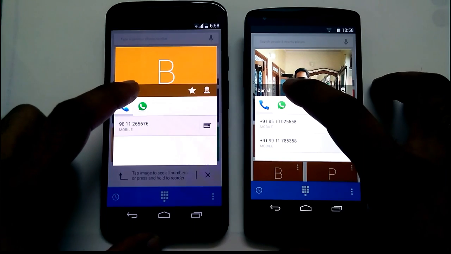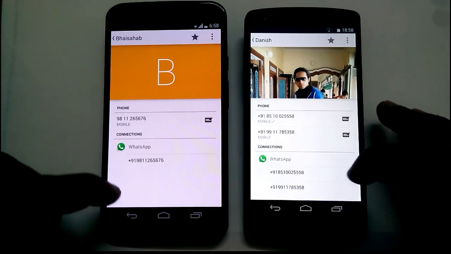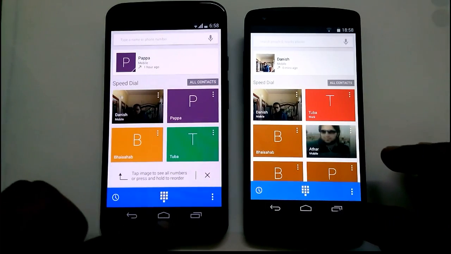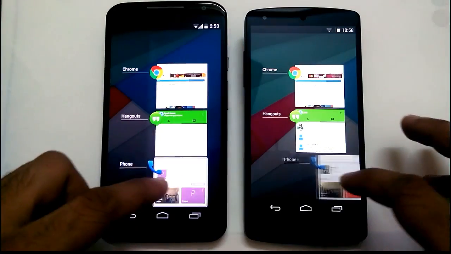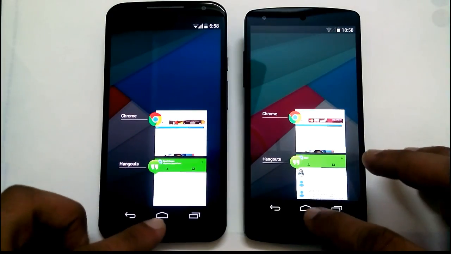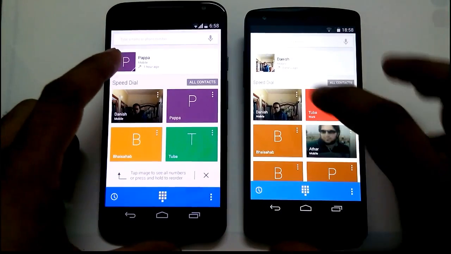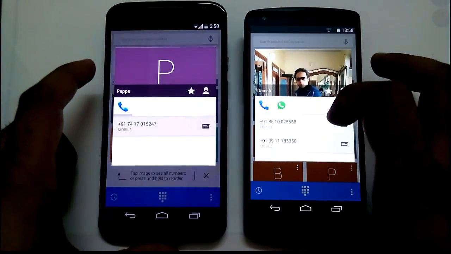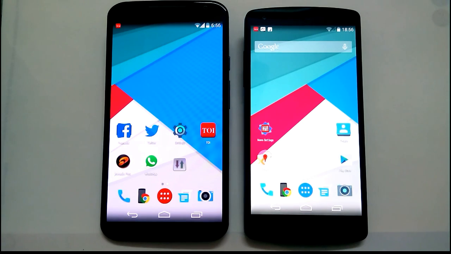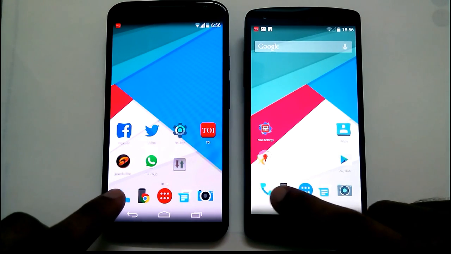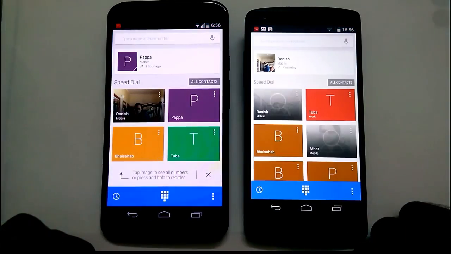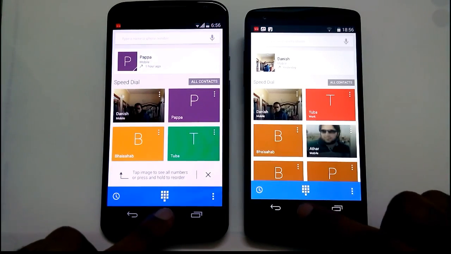Next up, let's play with these contacts and go deeper and see if there is any treatment from Motorola. Many manufacturers like to make sweeping changes here, and oftentimes their approach is not as clean and simple as that of Google's. But here we see Motorola haven't tinkered with anything thus far. They're sticking to their word, and that makes the performance super fast and smooth on the Moto X.